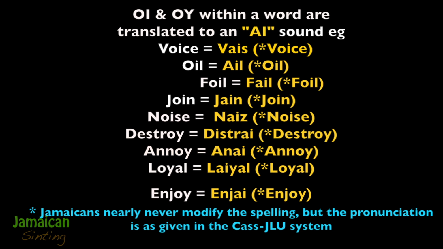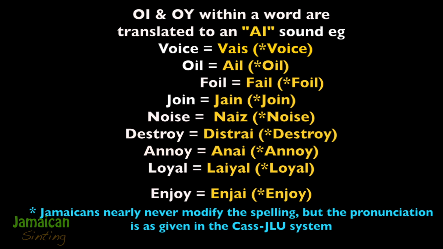Now, last but not least, we are going to look at words that have OI or OY in them. These words with the OI or the OY pronounced OI are usually translated to sound like I. For example, voice becomes vice. Oil becomes aisle.